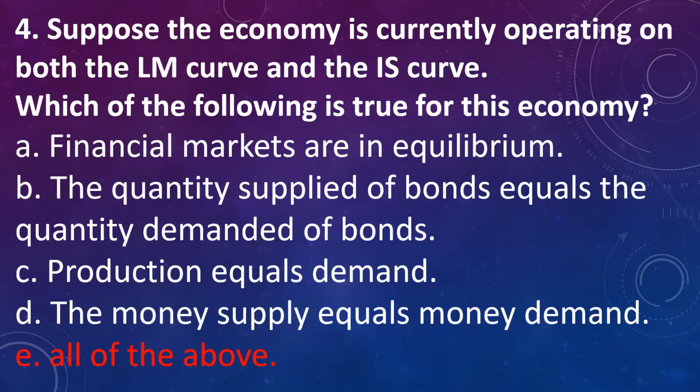Answer is E. All of the above, because as economy is operating on both IS and LM curve, that is, economy is in equilibrium in both goods market as well as money market. So all these 4 points are true for the economy.